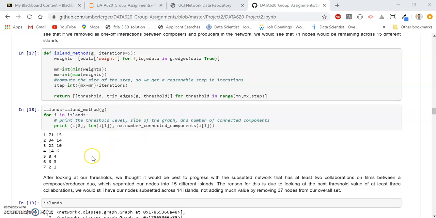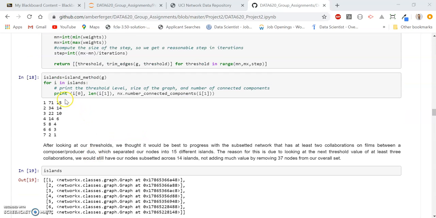Here, if we were to remove all edges with a weight of one collaboration between a composer and producer, we would have 71 nodes remaining and 15 distinct islands. If we took another step and removed all edges with weights of 1 or 2 collaborations, we'd only have 34 nodes remaining and still have 14 distinct islands. Because of this, we thought it would be a good threshold to use an edge weight of 1 in order to preserve a larger subnetwork of nodes for further analysis.